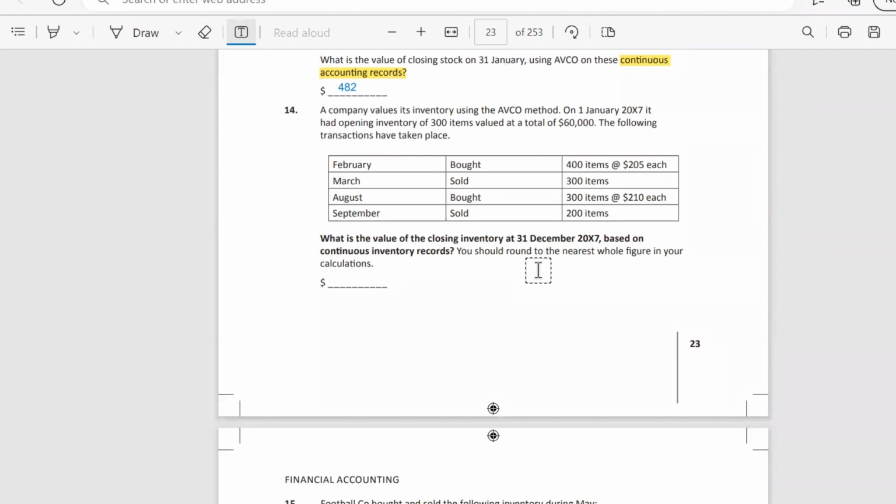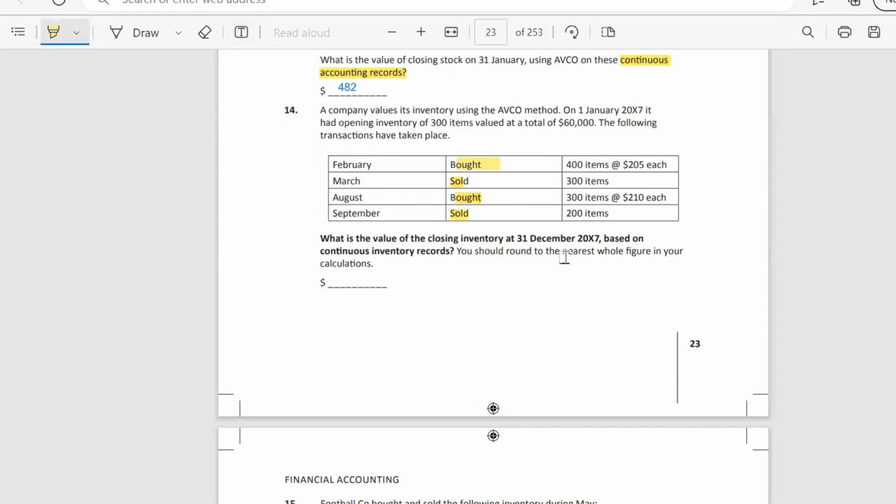Next question. A company values its inventory using the average cost method. On the 1st of January, it had opening inventory of 300 items, valued at a total cost of 60,000. The following transactions have taken place. We see the purchase, sale, again purchase, and again sale.